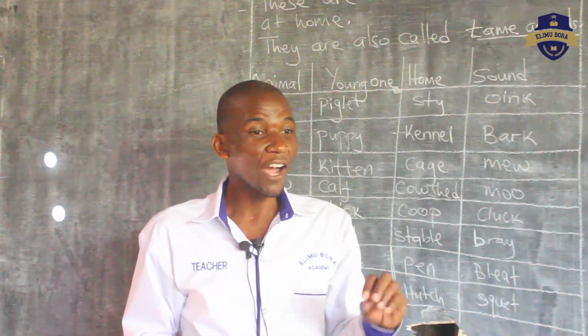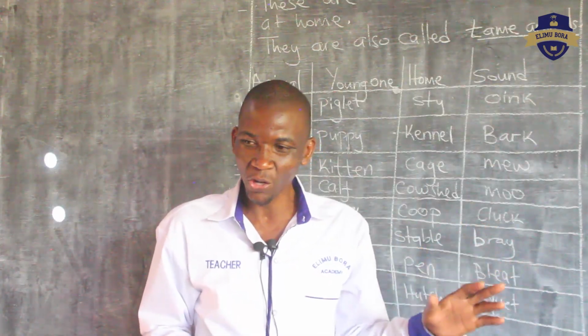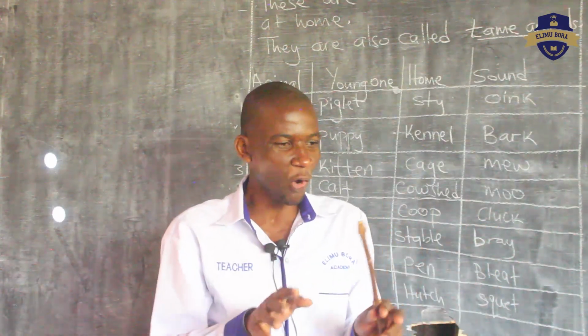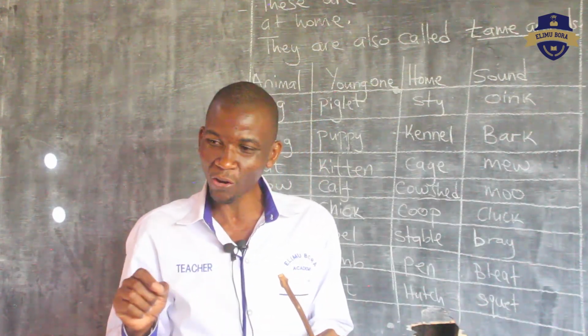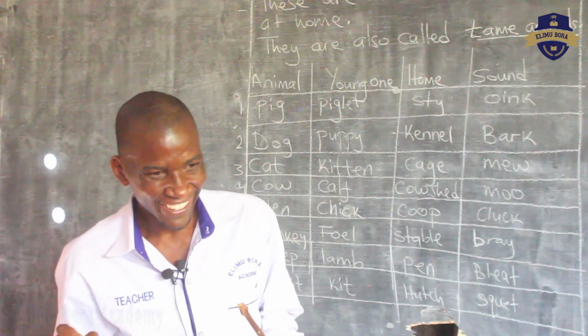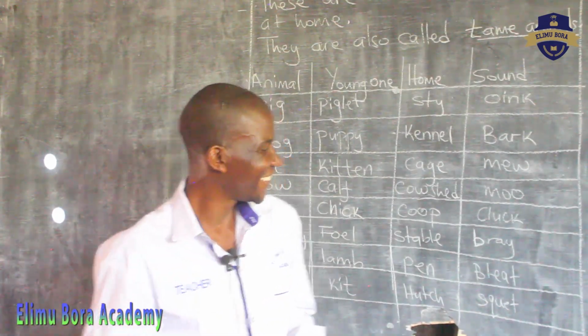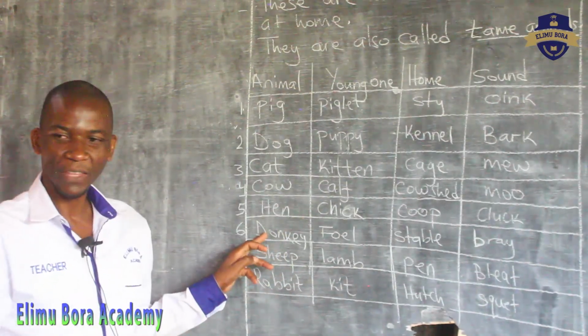Kokoryoko is a rooster's crow. But we are talking of the normal sound of the hen. It is kokoryoko. Can you say kokoryoko? Again? Kokoryoko. Good.